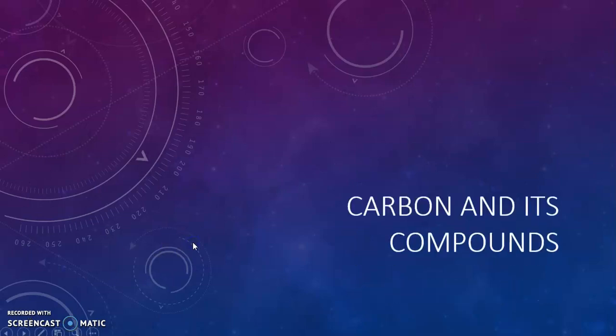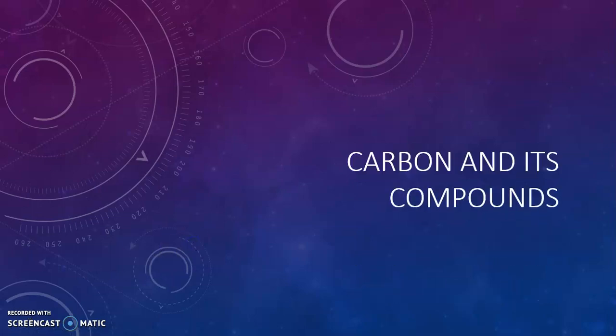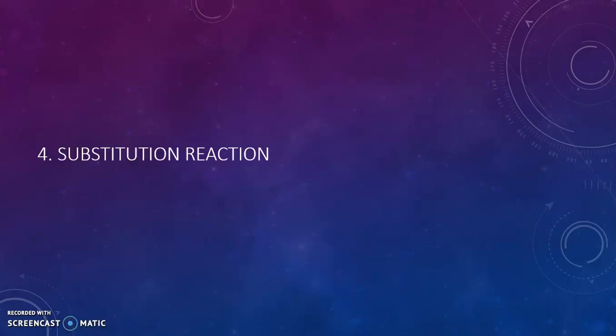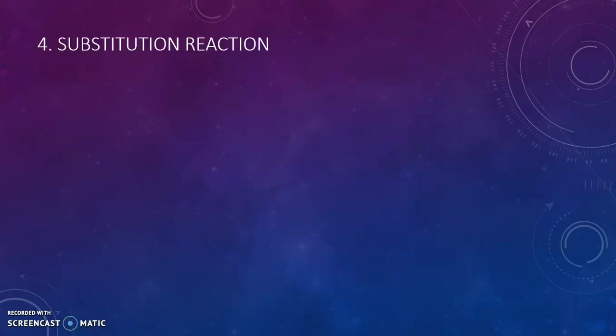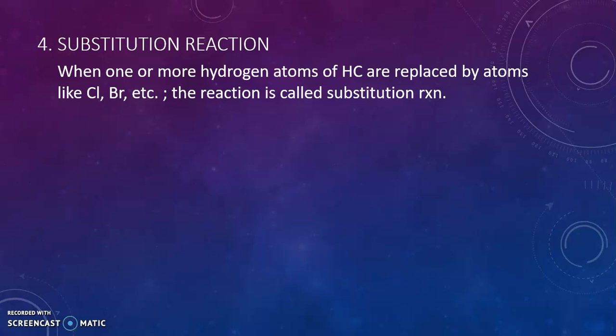Hello students, let us continue with our chapter Carbon and its compounds, in which we will be studying the next reaction, that is substitution reaction. Now what do you mean by substitution reaction? In organic compounds, when one or more hydrogen atoms of hydrocarbons are replaced by atoms like chlorine, bromine, etc., the reaction is called substitution reaction.